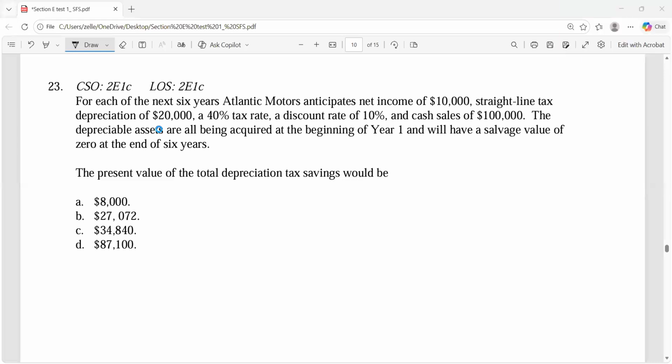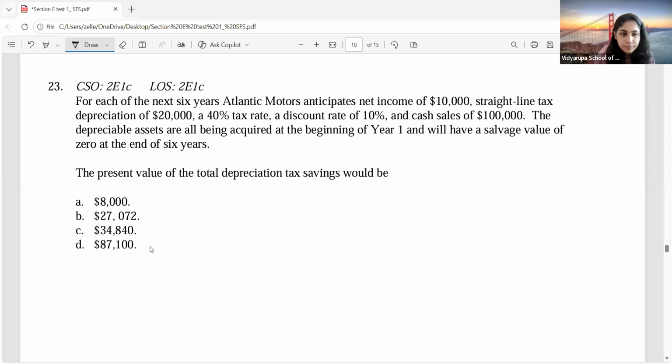Just give me a minute. 4.355 into 8,000, so 34,840. So option C. Oh, my screen is not visible. Is it clear, everybody? How to do it? Yes, ma'am. Okay, this was an easy question.